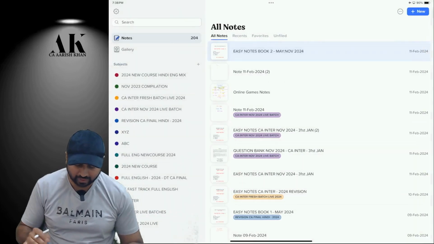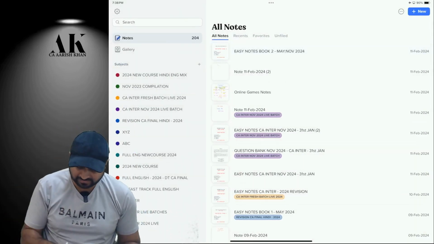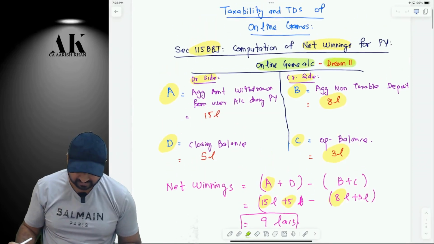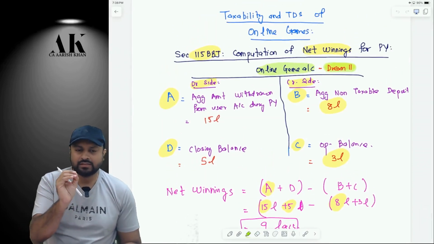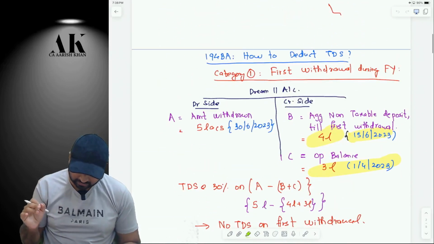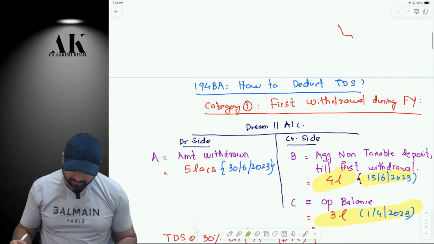Okay, now let me give you an example. You don't have to remember the formula, you will remember it by default. What is the formula? When you withdraw for the first time, it is A minus B plus C. Now listen, this is the provision. This is the example which is in front of you.